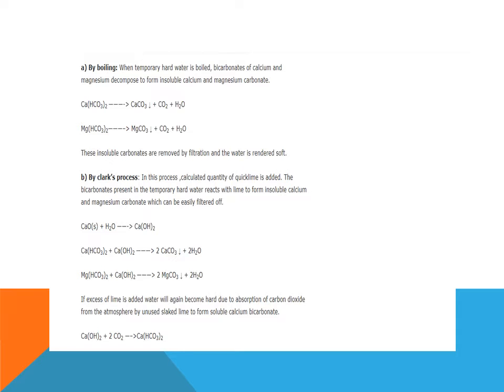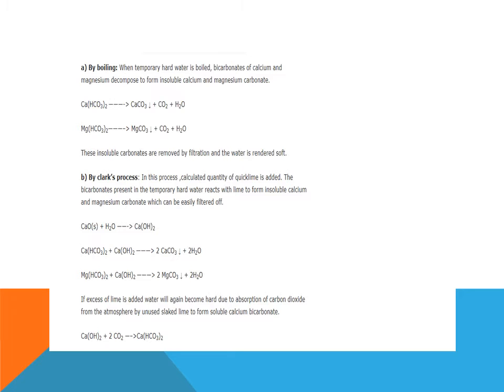Second is Clark's process. In this process, a calculated quantity of quicklime is added. The bicarbonates present in the temporary hard water react with lime to form insoluble calcium and magnesium carbonate. For example, calcium oxide when reacted with water gives calcium hydroxide.